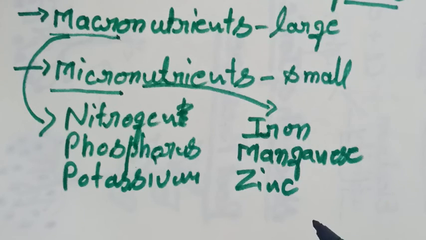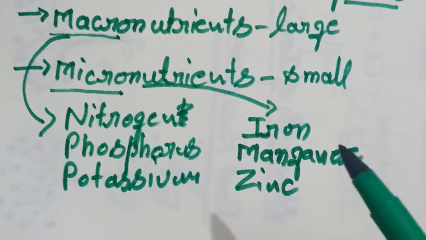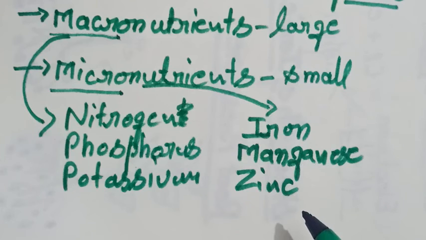Then the next one is zinc. Just like manganese, it also activates many enzymes and is needed for synthesis of plant growth hormone. The deficiency of zinc causes malformed leaves, yellowing of leaves, and stunted growth.